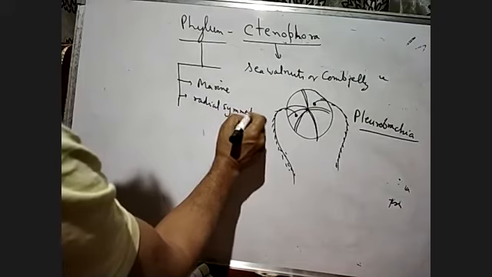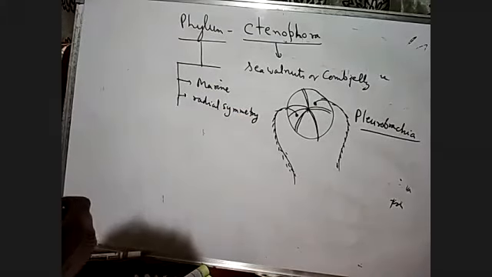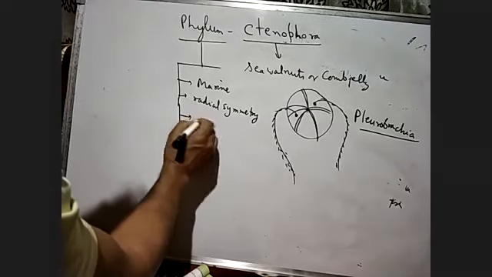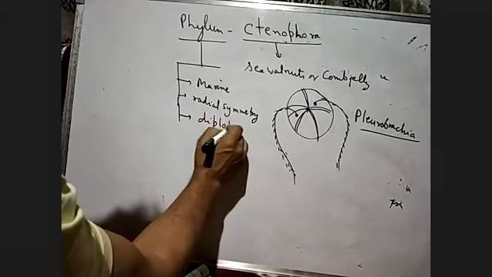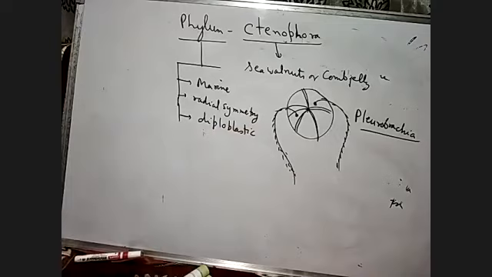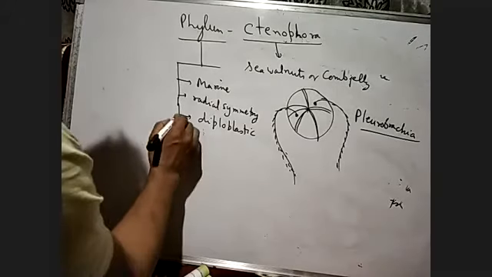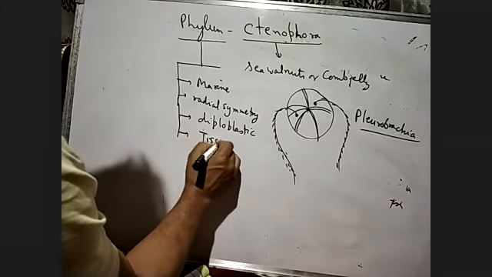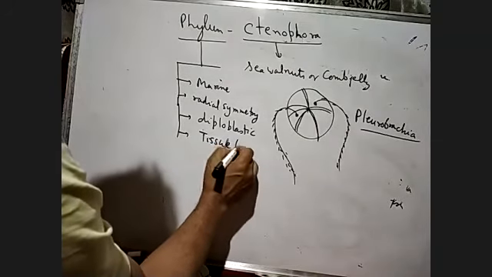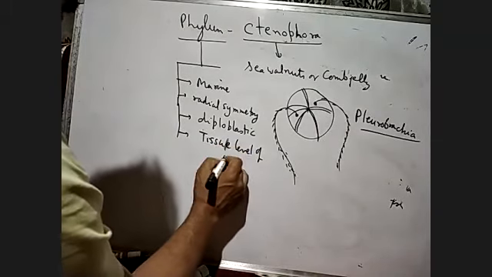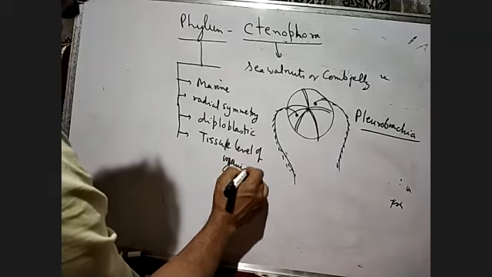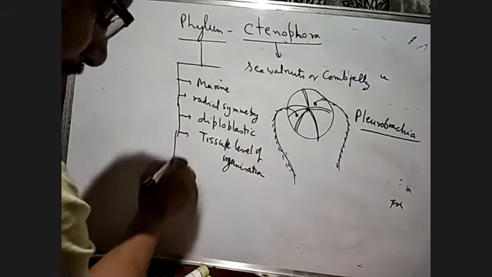You have to remember radial symmetry, and they are also diploblastic. What do you mean by diploblastic? Diploblastic means they have the ectoderm and endoderm, these two layers during embryonic development. And they have the tissue level of organization.